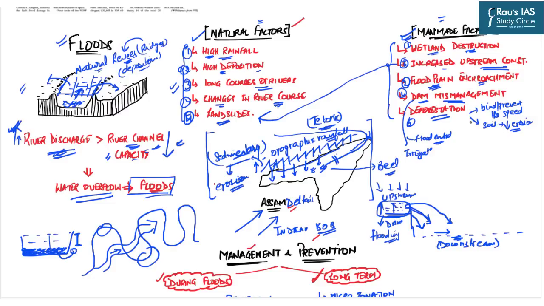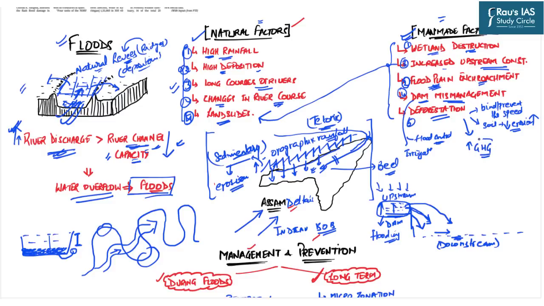But now if we have cut down our forest, that means we have increased the soil erosion, and all the eroded sediments of these soils will be deposited in these particular river channels, thereby reducing the channel capacity. And the third important aspect is that with the deforestation, there is a continuous release of the greenhouse gases as well.